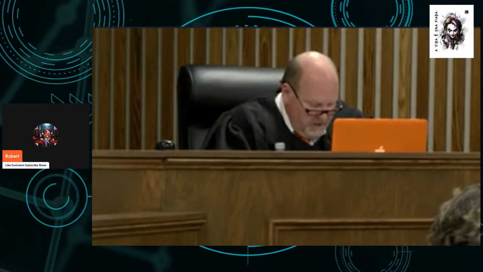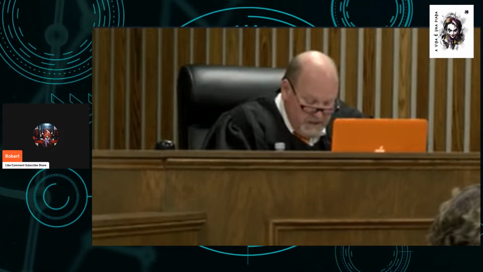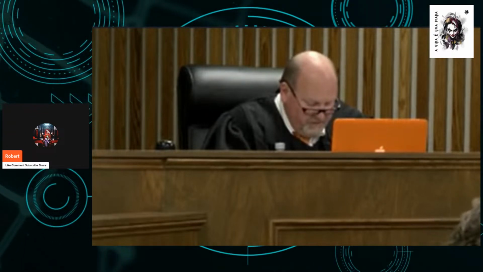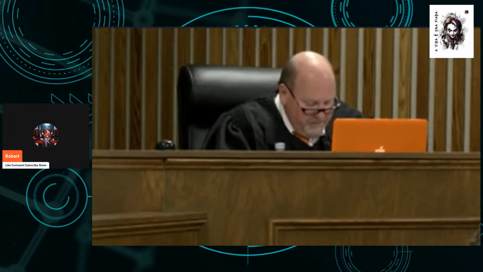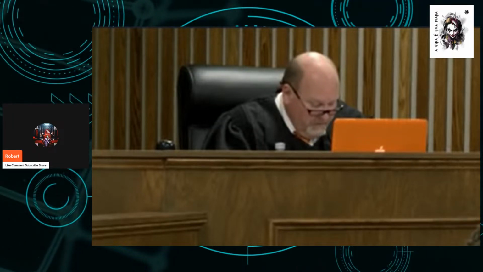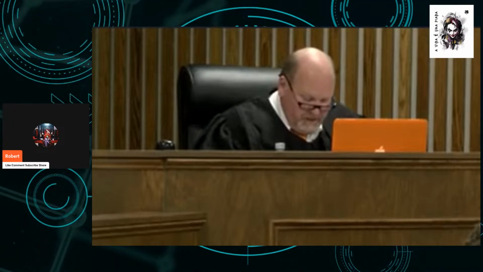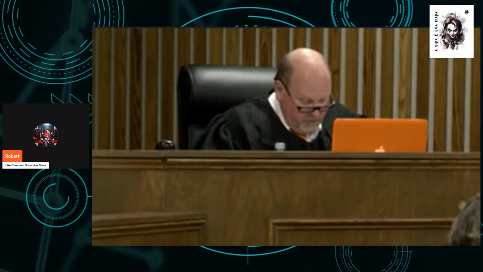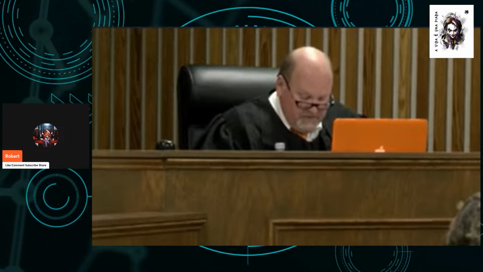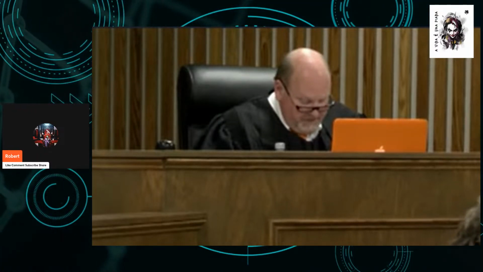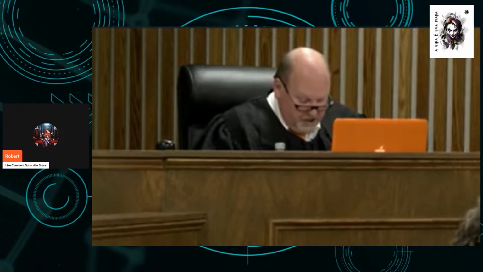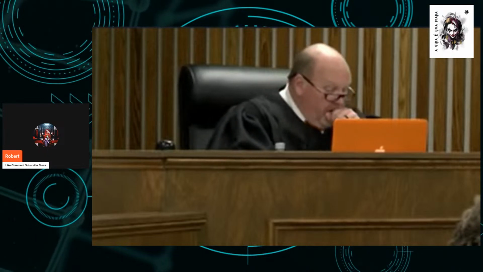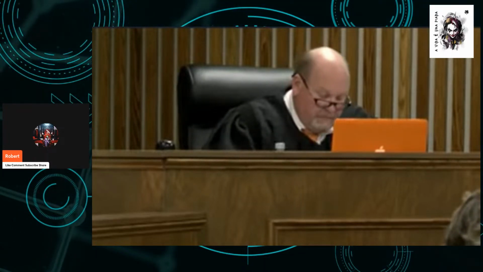Criminal intent. The following definition applies to the attempt to commit any criminal offense that is charged or included as a lesser offense in these instructions. Any person who attempts to commit any criminal offense is guilty of a crime. For you to find the person guilty of criminal attempt to commit any criminal offense, the state must have proven beyond reasonable doubt the existence of the following essential elements. One, that the defendant intended to commit a specified criminal offense, and two, that the defendant did some act intended to complete a course of action or cause a result constituting the specified criminal offense under circumstances as the defendant believed them to be at the time.